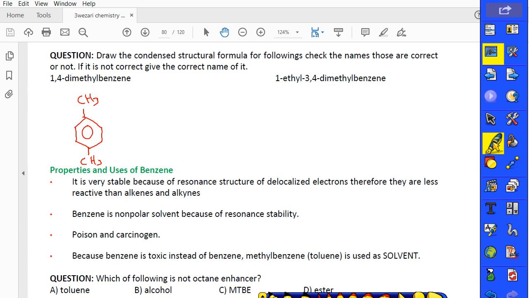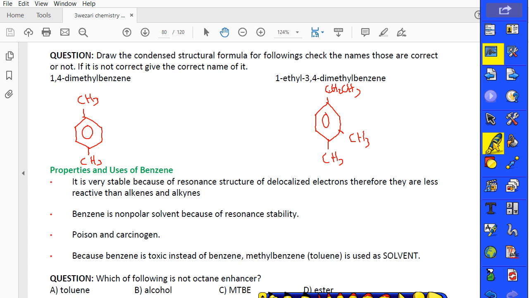1-ethyl, 3,4-dimethyl benzene. 1, 2, 3, 4, 5, 6. 1 ethyl, here ethyl, and it's CH2, CH3. And 3, 1, 2, 3, CH3, CH3, dimethyl benzene. 1-ethyl, 3,4-dimethyl benzene. Is that true or not?